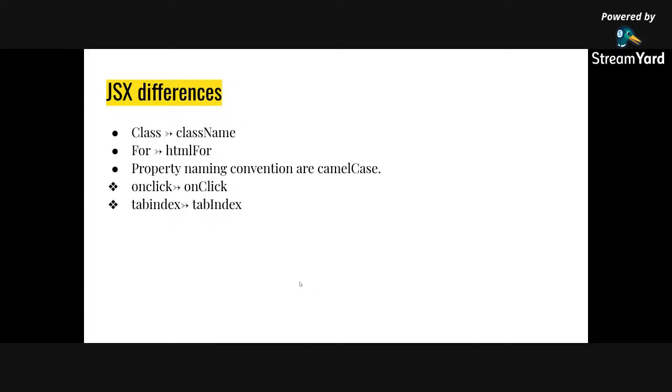Okay, so some differences are there. As I've told earlier, this should be small. class is className. For is htmlFor in a label. I think in an input we give id and in a label we give for, so instead of that for, there is htmlFor. And property naming conventions are camel case. So how? See, the onclick handler is there in your HTML and JavaScript, which you can attach to any HTML element. Instead of onclick, it is onClick with capital C, and tabIndex with capital I. So this is the JSX difference.